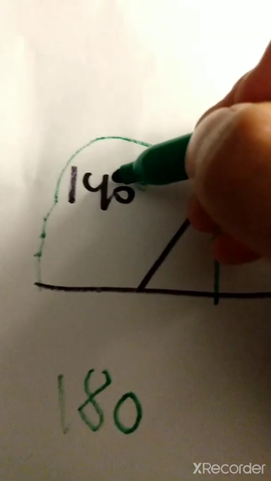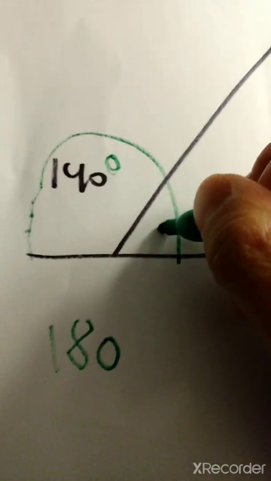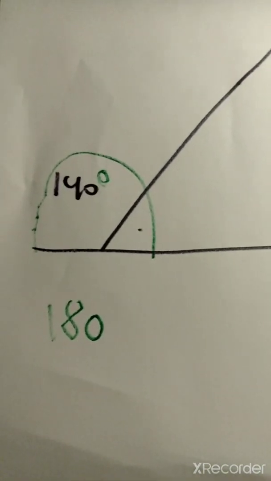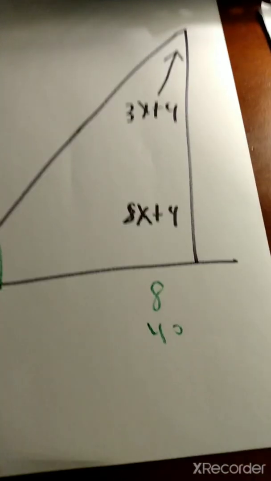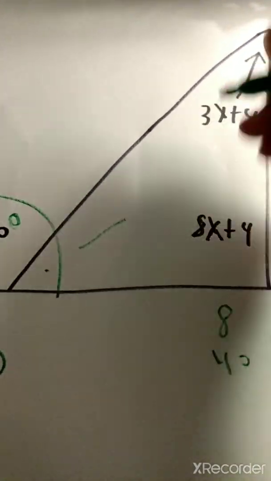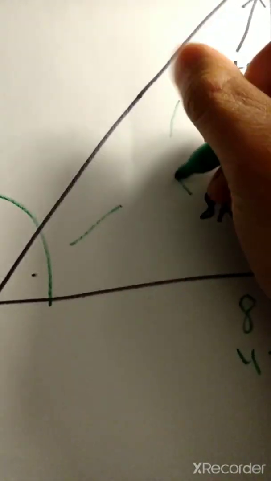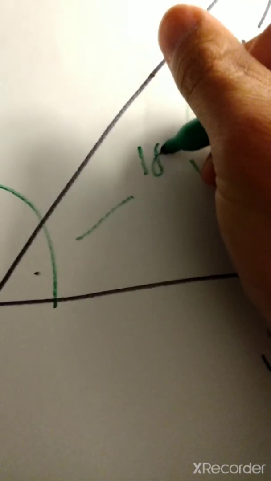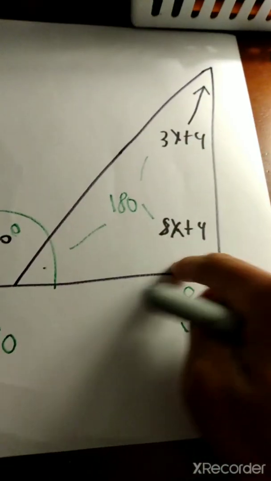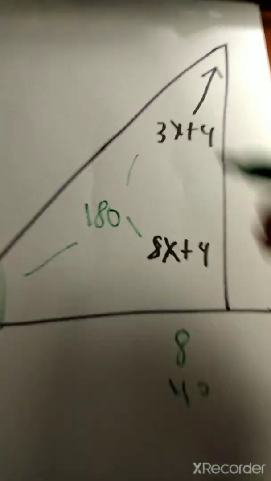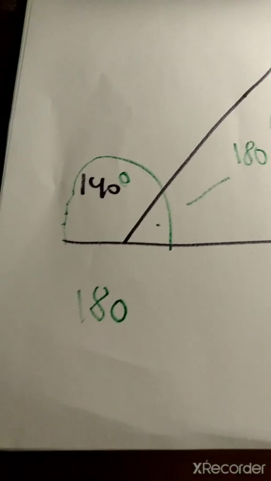So, if we find this angle, we'll be able to find out what these are, because that angle, this one, and that one also equal 180. The angles inside the triangle all equal 180 degrees too. So here's an example of a supplementary angle.